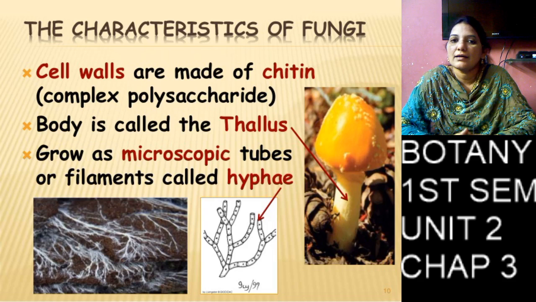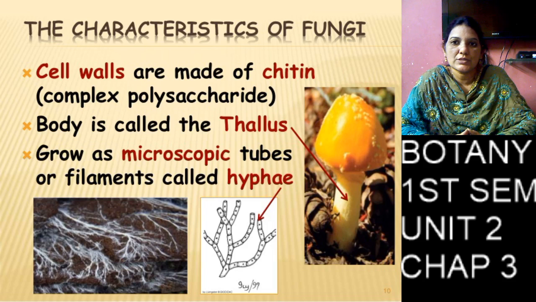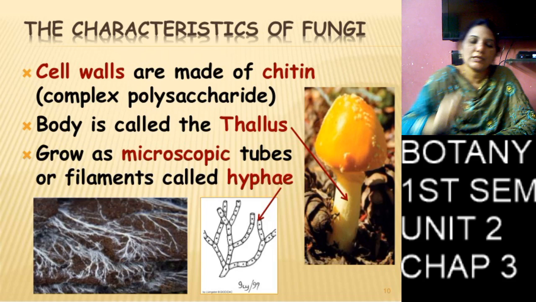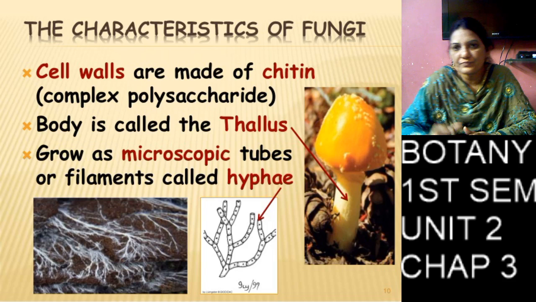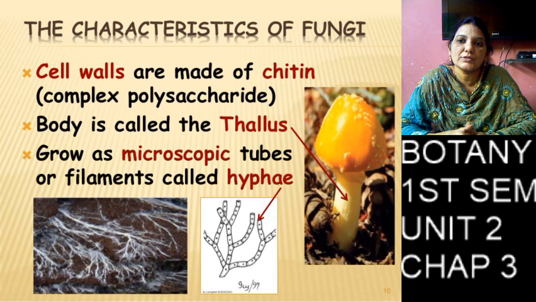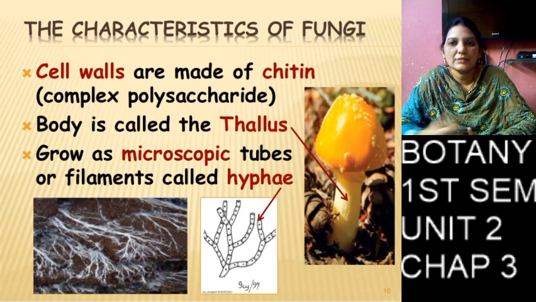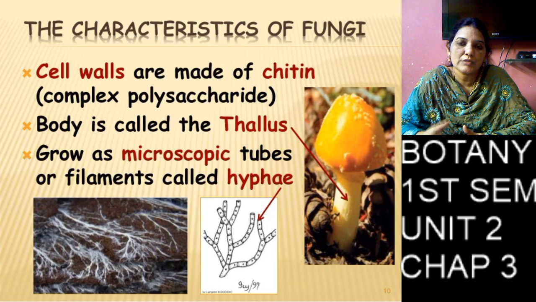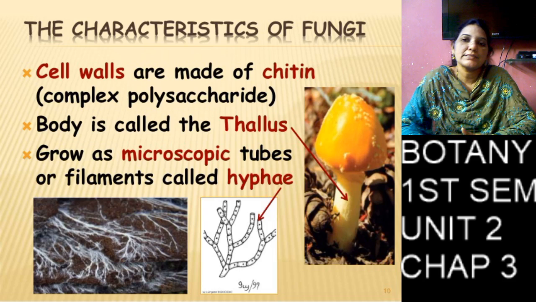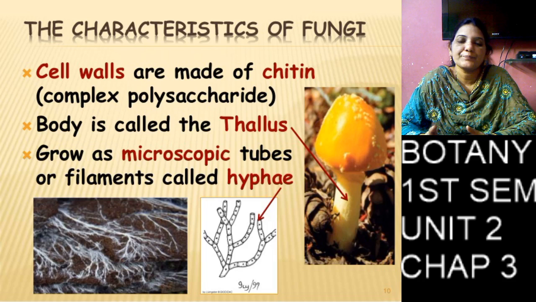Then they produce haustoria, which are round-shaped structures. The haustoria absorb the food material from the host cell, and the mycelium develops further.